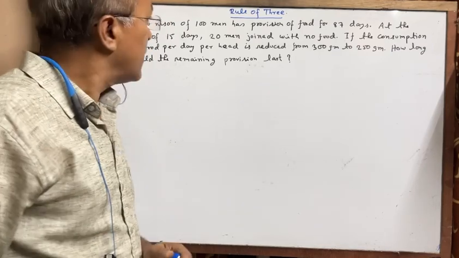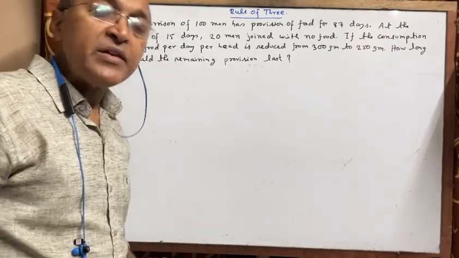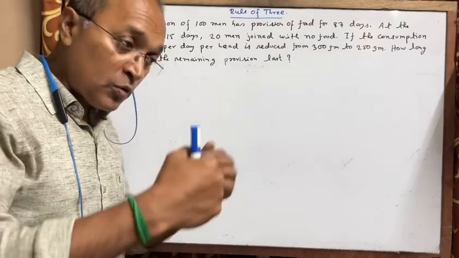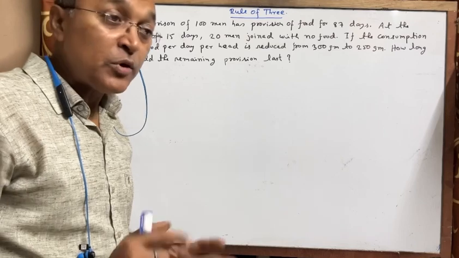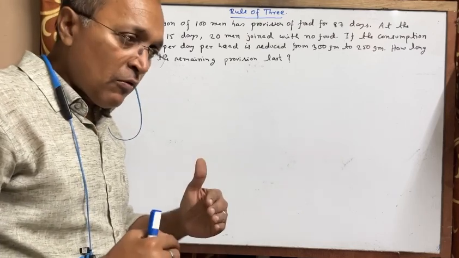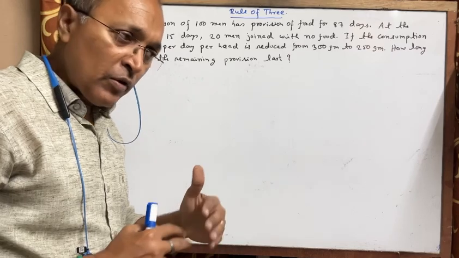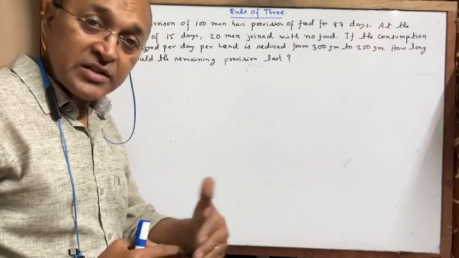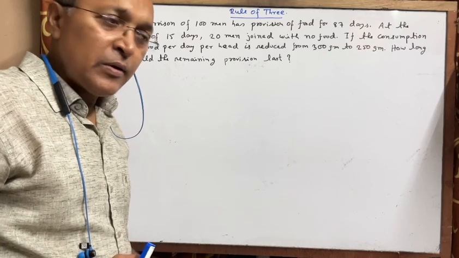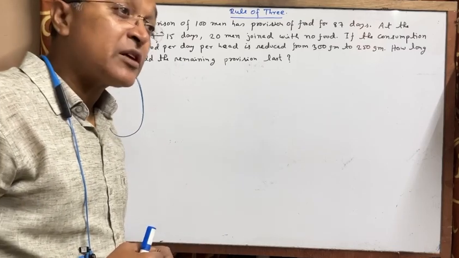Now, after 15 days, 20 men joined with no food. So for the remaining days, that extra man needs to have food.